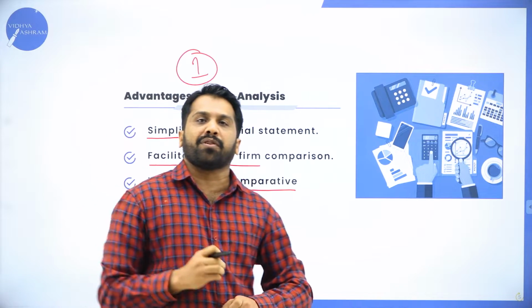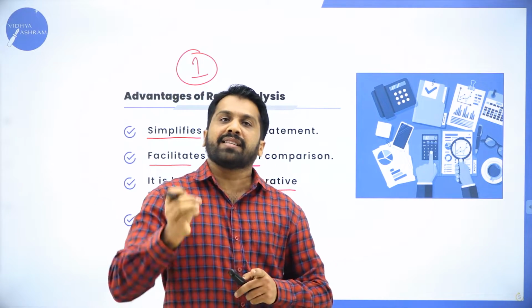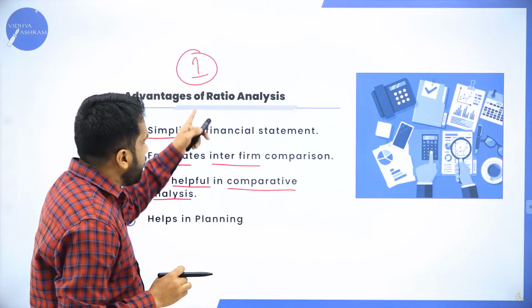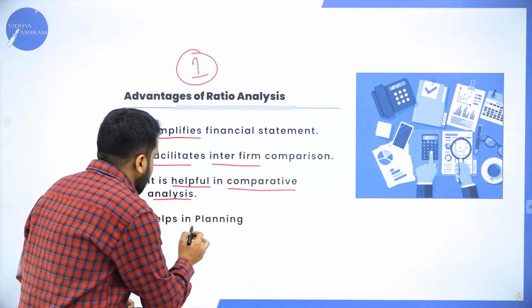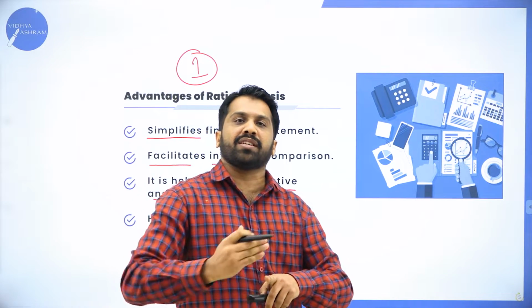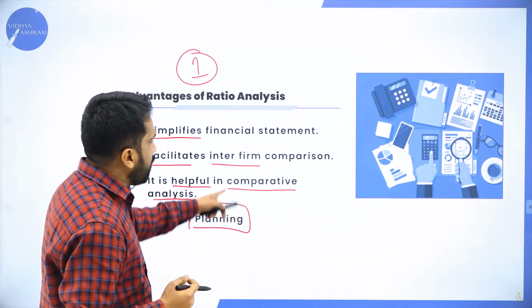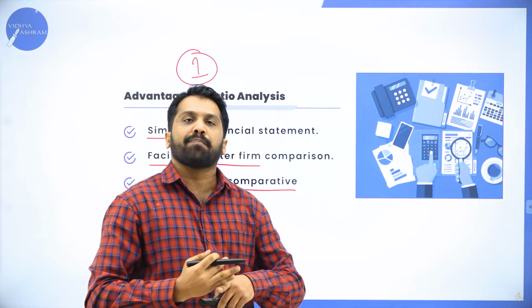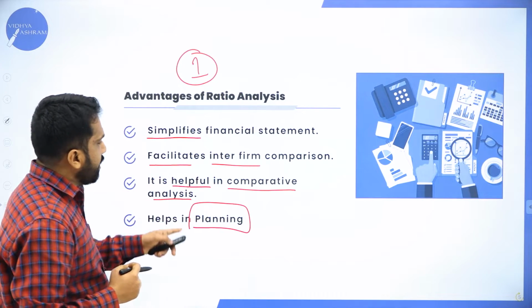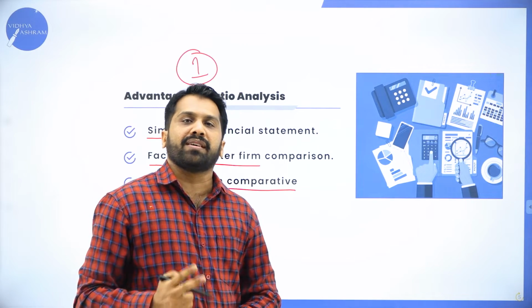After comparison, what will we do? We will analyze whether it is good or bad. That part can be covered in ratio analysis. It helps in planning. If you are planning for establishing one more branch, then with the help of ratios, you can plan. So these are the advantages. How many points do you have to remember? You have to remember any 2.